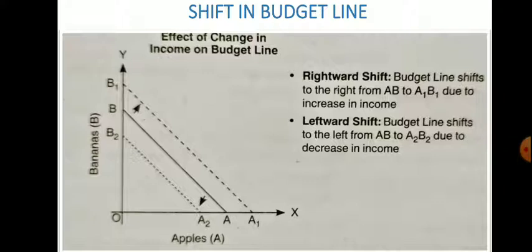And one thing you need to keep in mind, as I have discussed earlier, is that on the y axis we are measuring one commodity, commodity Y, say for example banana, and on the x axis we are considering another commodity, that is apple. Okay, say for example apple.